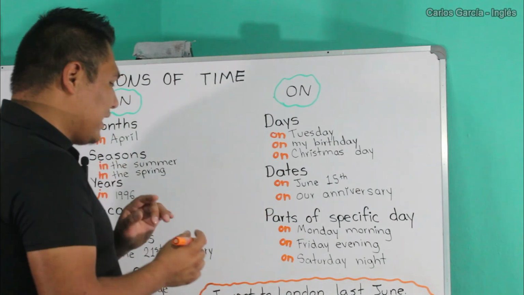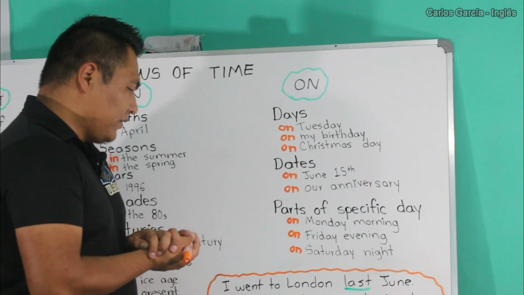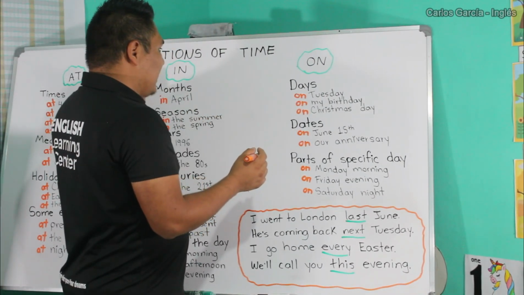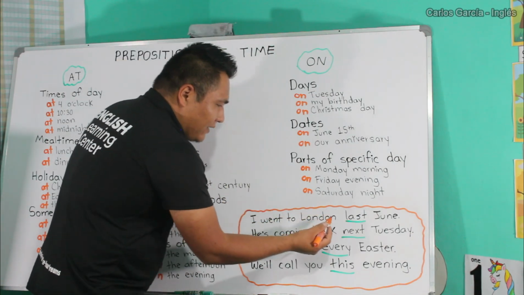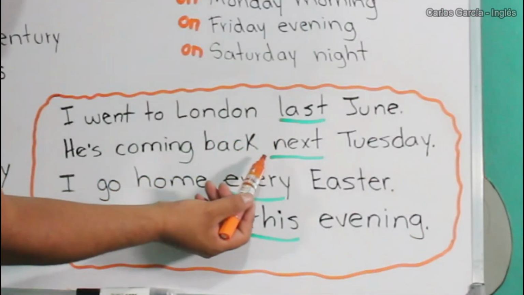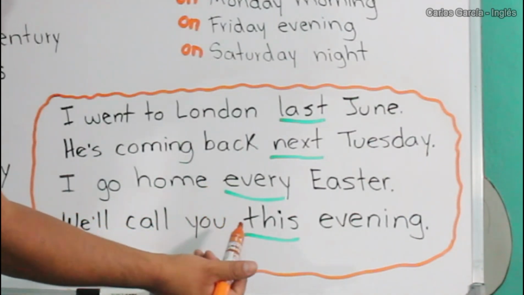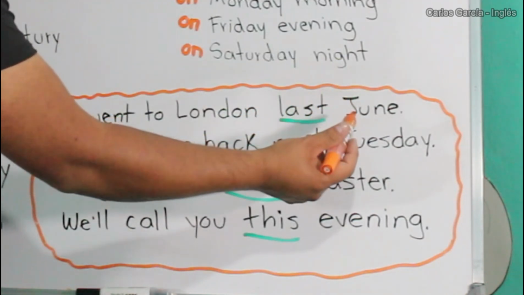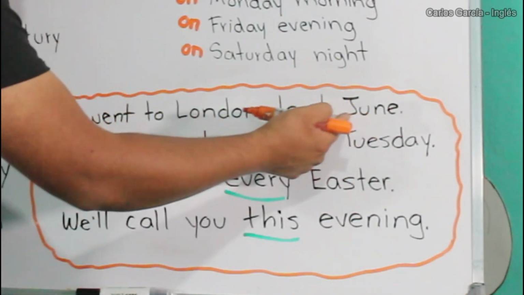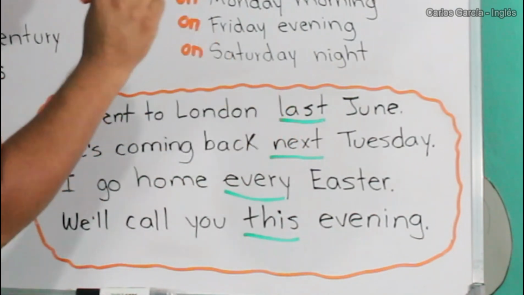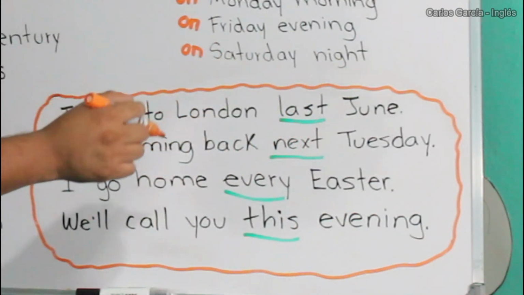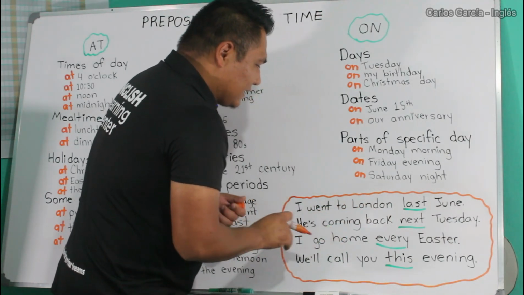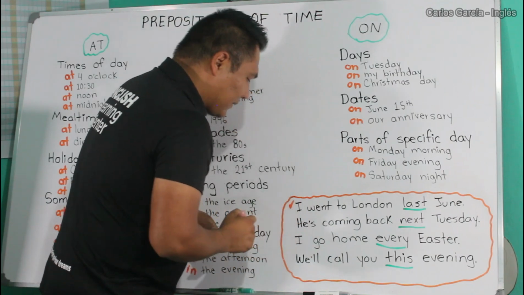And now I have something very special here for you. We do not use any of these prepositions, either at, in, or on, when we have these words: last, next, every, and this. For example, I went to London last June. We're referring to a month, but we already have the word last. We're not going to write in, because that is not correct. So this one is the right way. I went to London last June. I can put a tick here.